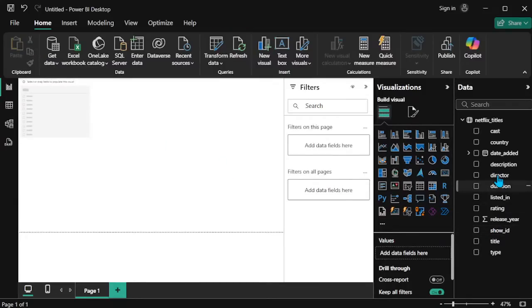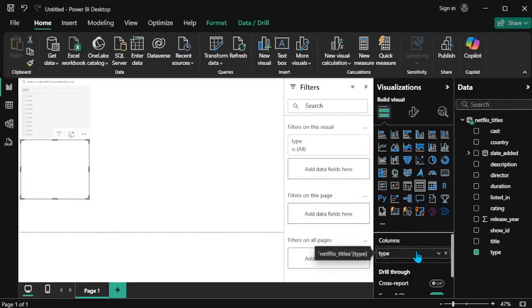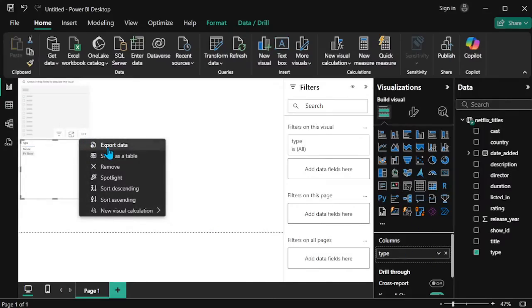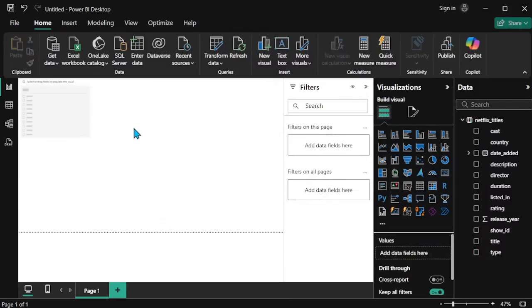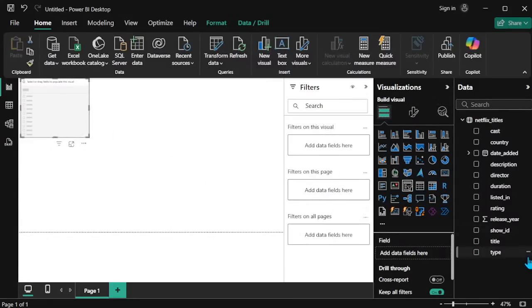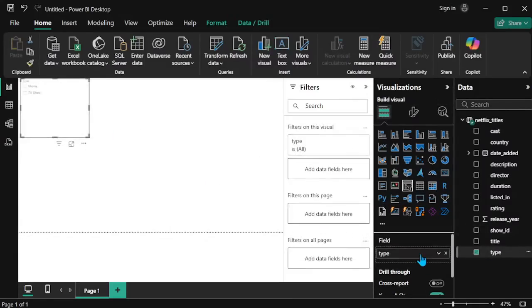In this first one, we will make it a title type column. So I will drag the type column into the values field. Remove this, because I want to create the field. So the type column is stored in this particular field. Now, once I zoom this.